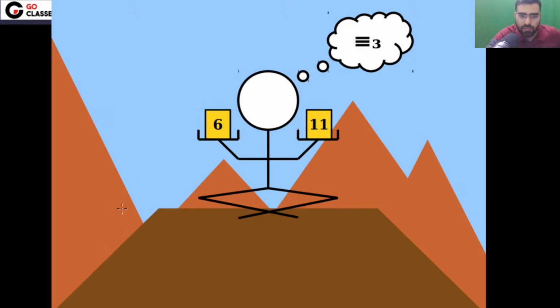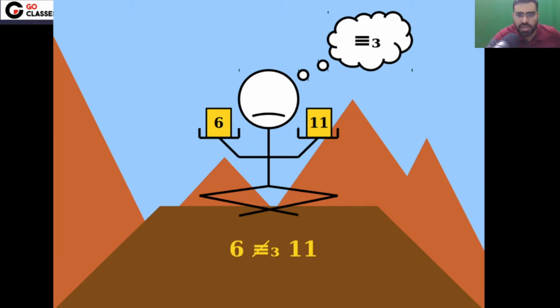What about 6 and 11? When you divide by 3, will they give you the same remainder? The answer is no. They are not related, because this will give you remainder 0 and this will give you remainder 2.